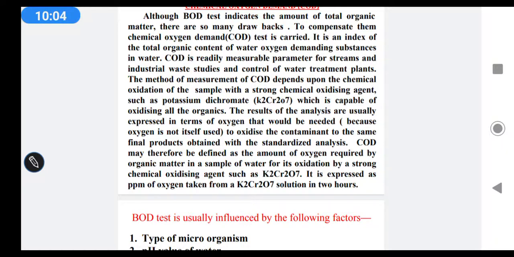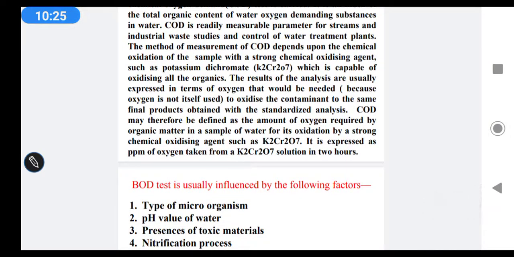The result of the analysis is usually expressed in terms of oxygen that would be needed, because oxygen is not itself used to oxidize the contaminant, but the same final product is obtained in the standardized analysis.